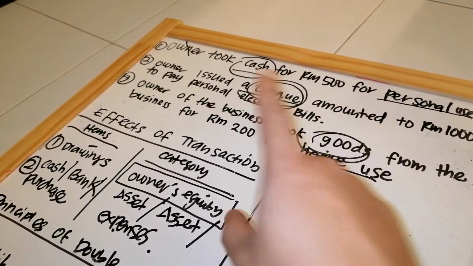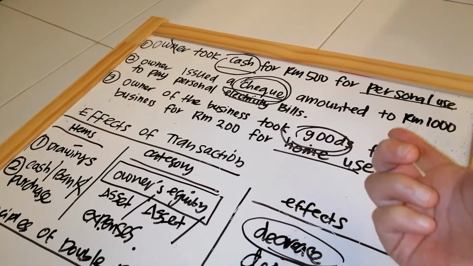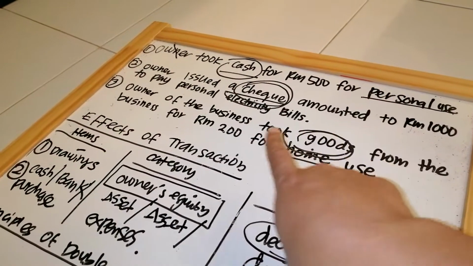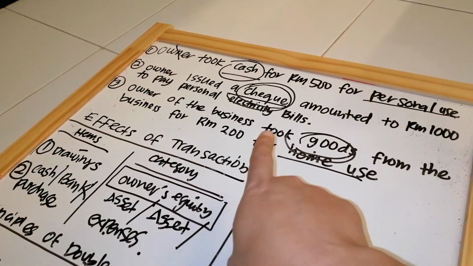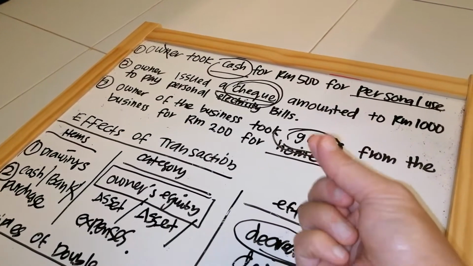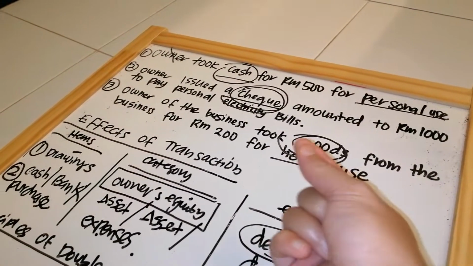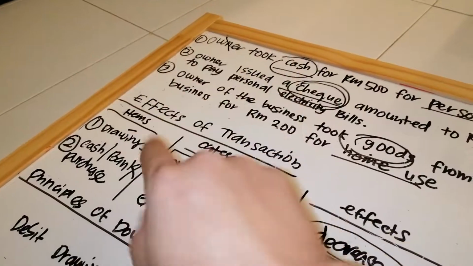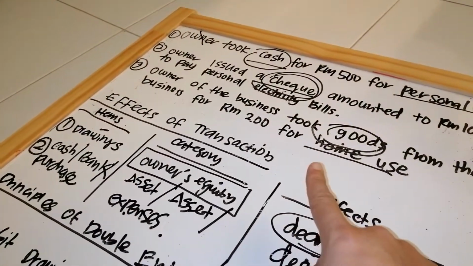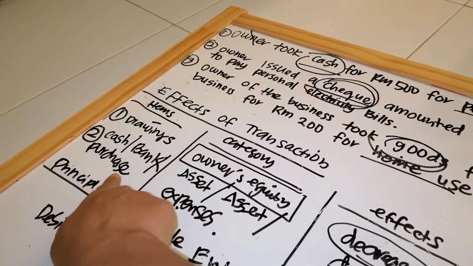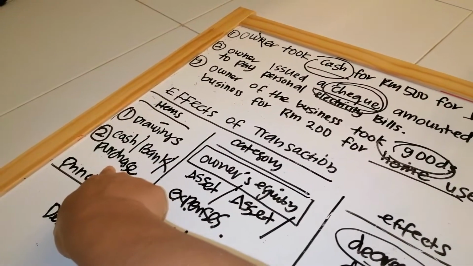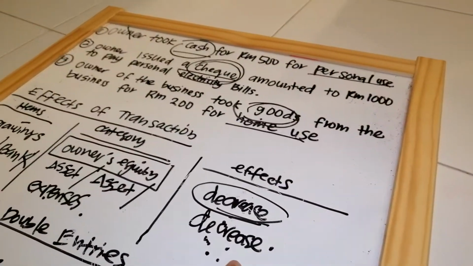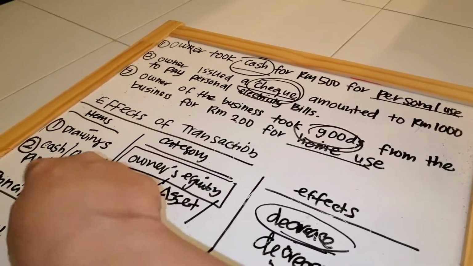If the business sells cakes, in the question it is written that the business is currently selling cakes, or there is a cake house business. So they write owner of the business took chocolate cakes. They specify the name of the product or goods. You should not write chocolate cake, because if you check from the circle that has the 5 items, there will never be chocolate cakes. So in accounting, the term for goods here is purchase. Category, expenses, and always decrease. So these 3 things will decrease.